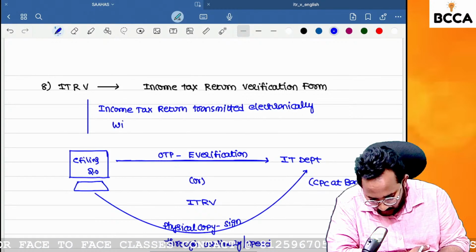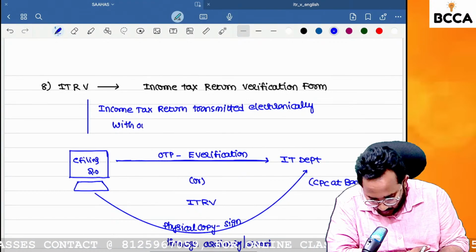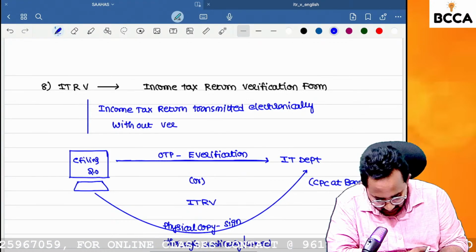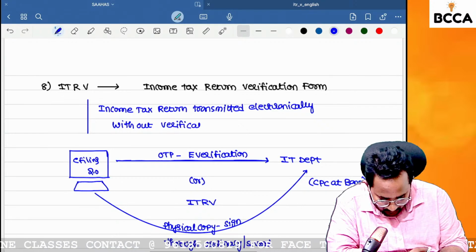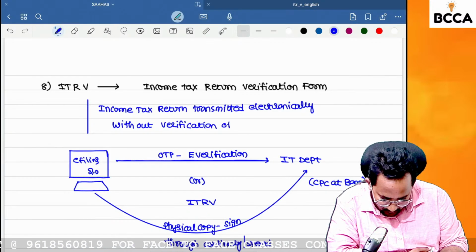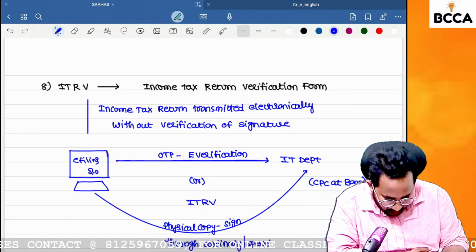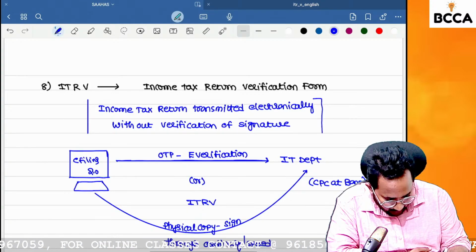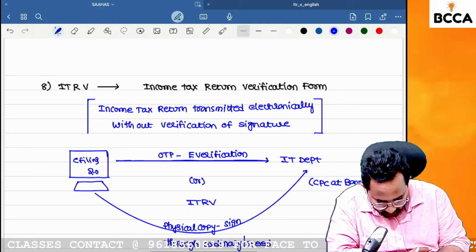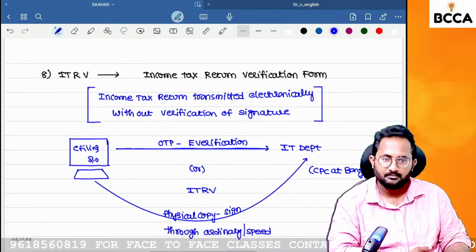Electronically, without verification of the signature. Okay, can you tell me how we can verify? We can send the signature through post by using the ITR-V form.